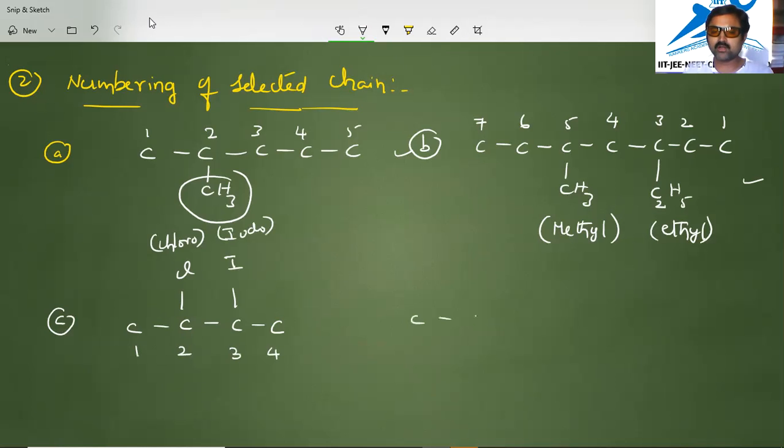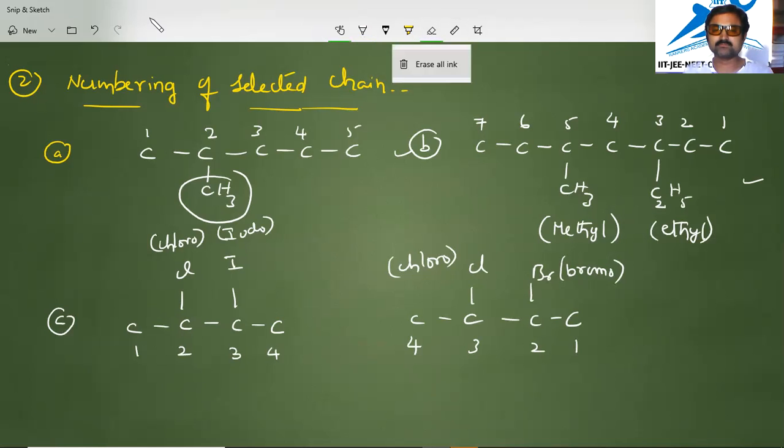Here we have 4 carbons in the carbon chain, and here Cl is there. Here we have Br. Br we will call bromo, and Cl, as you know, is chloro. In this case, bromo will come first, so we will start giving numbering from right to left. So it is 1, 2, 3, 4. This is the correct name of it. This is one way of observing things, and let us move on to the next example.